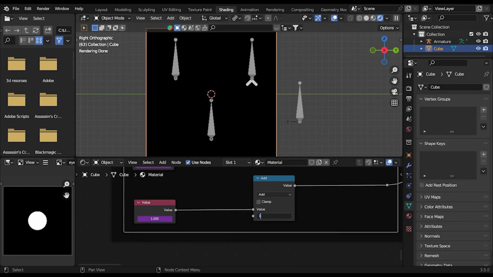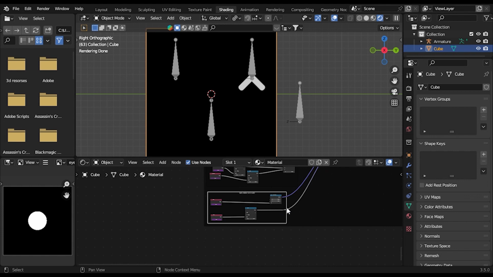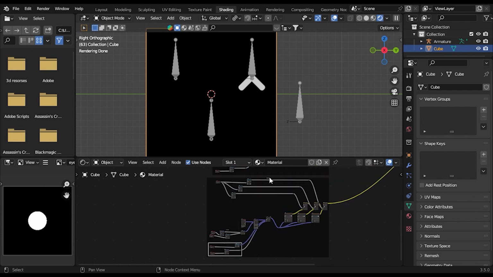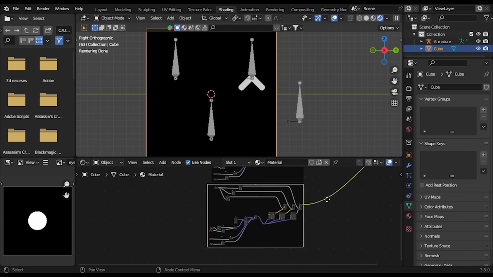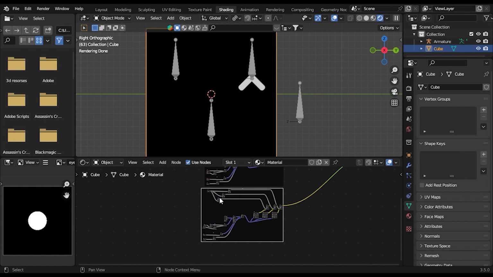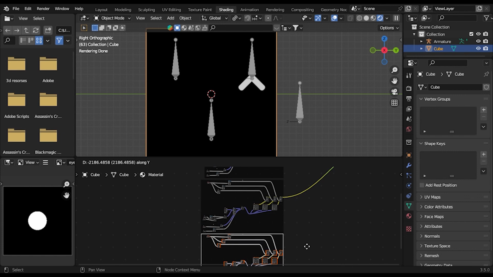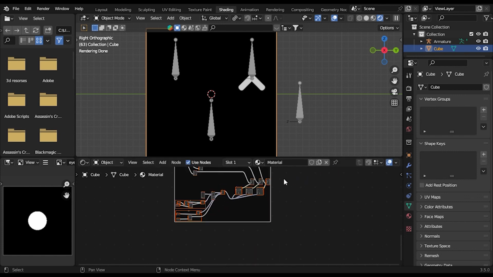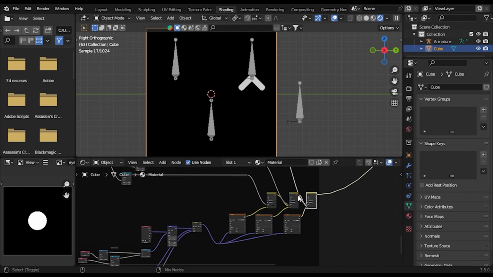Let's just add 1. Let's add 2. Let's add 0.5. Let's actually subtract 0.5. Now 0.1 seems to be good. So now to get the second eye, we are going to duplicate this whole thing. And let's preview this.